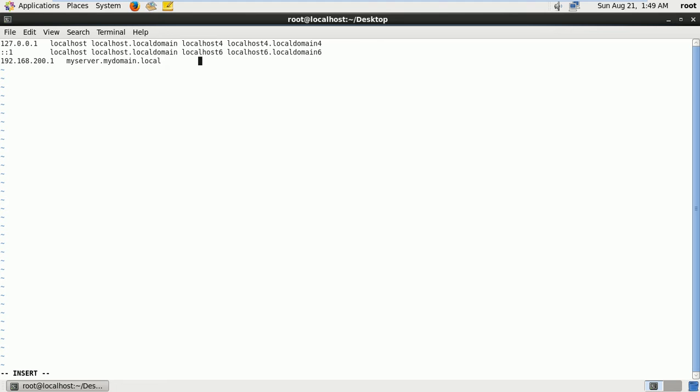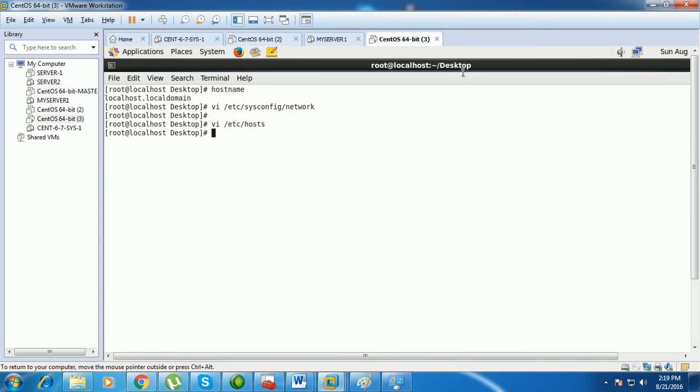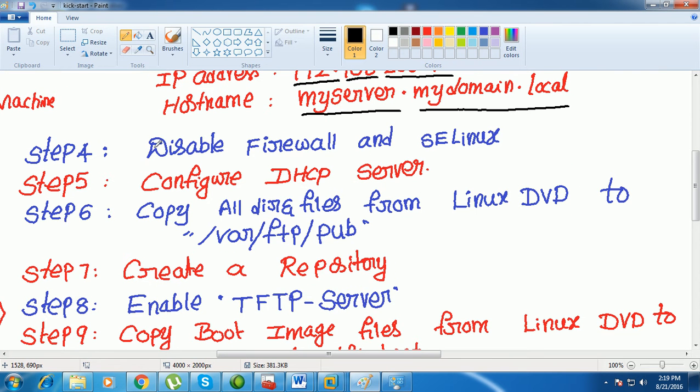You can type the short name myserver, and now save and exit. So in step 3 we configured the host name and the IP address also. And the next step, step 4, you need to disable the firewall and SELinux.